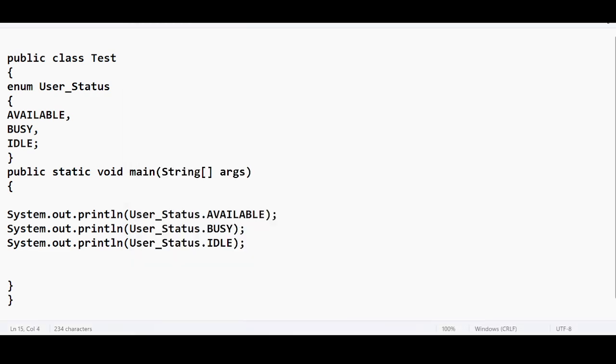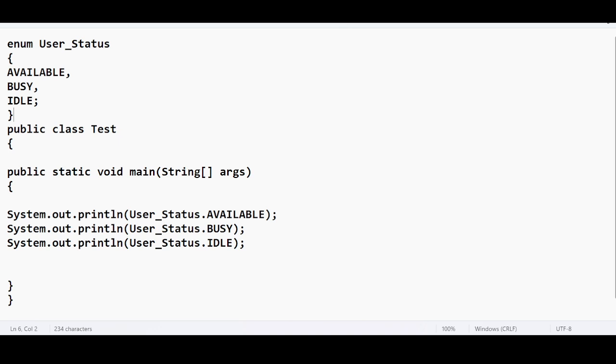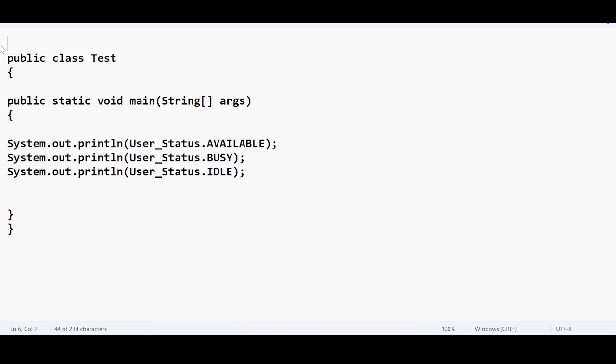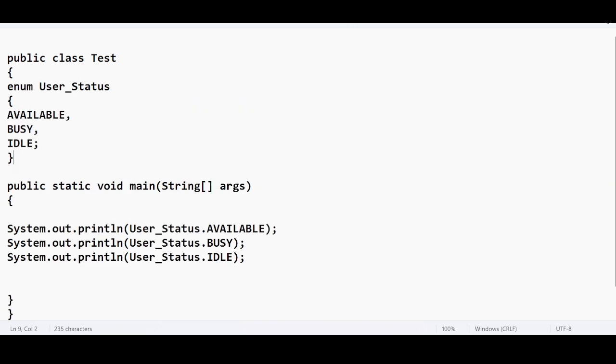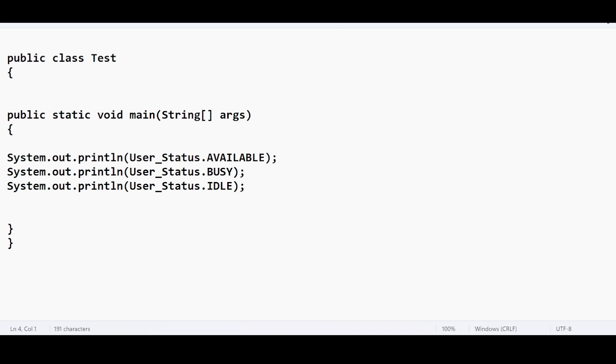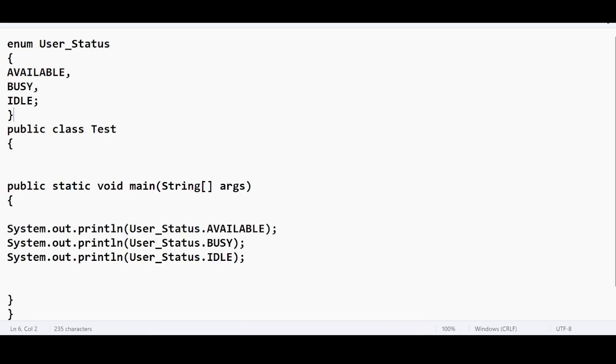You can define the enum type outside the class as a single entity. This is possible. Or else, if you want to define it inside a class, that is also possible. There will be no issues. This is also possible, and this is also possible, right?